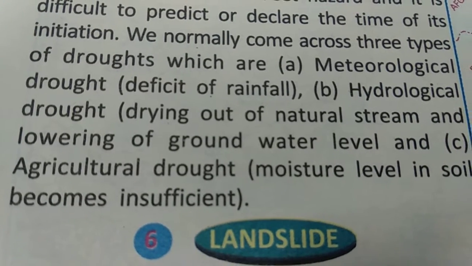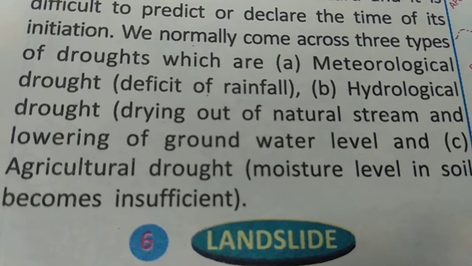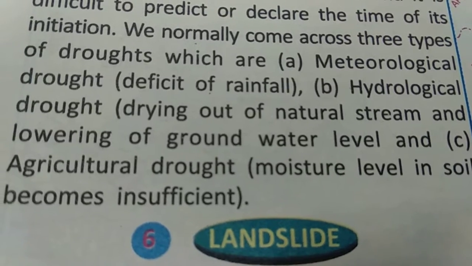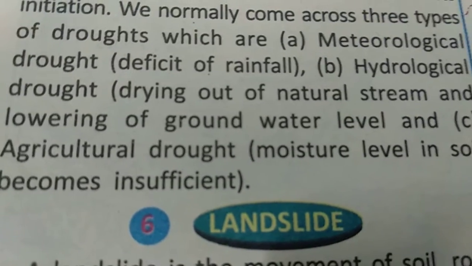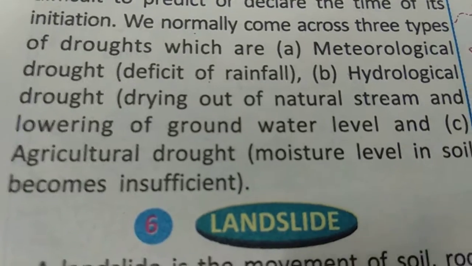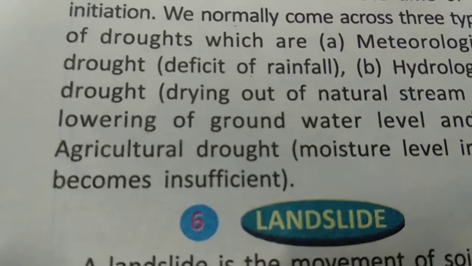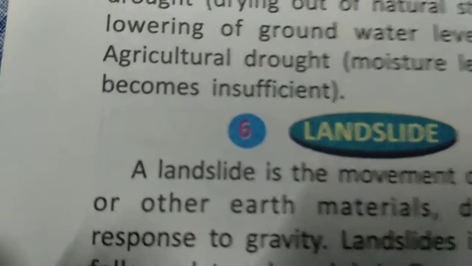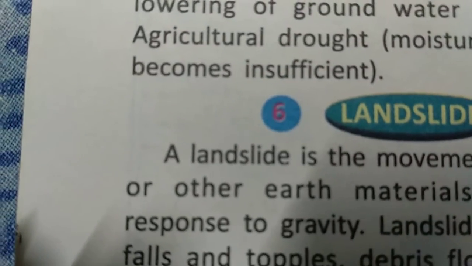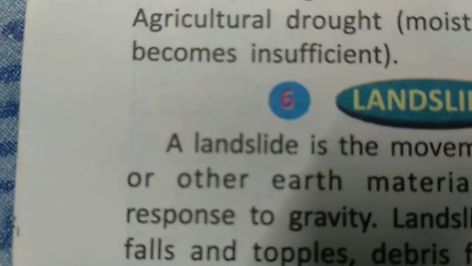And agricultural drought, in which the moisture of the soil is being lost, or there is insufficient moisture. The amount of moisture that is required to be there in the ground is decreasing because there is evaporation occurring. So it is drought.